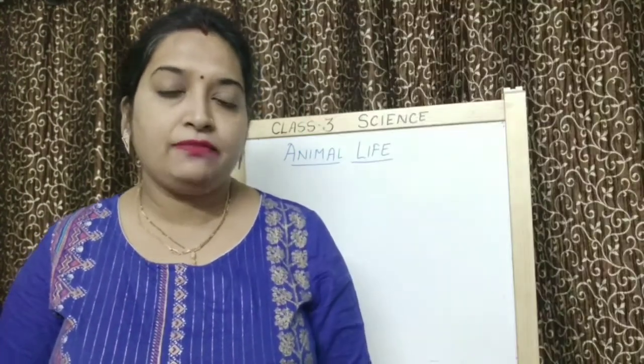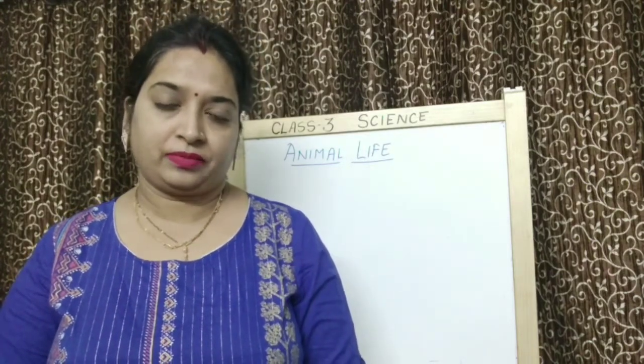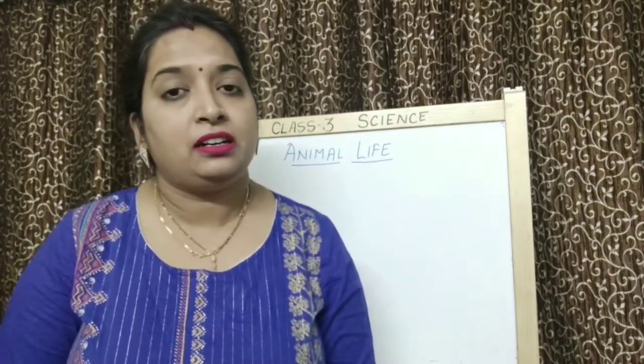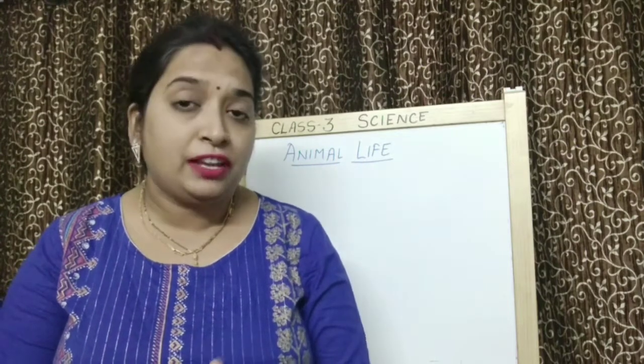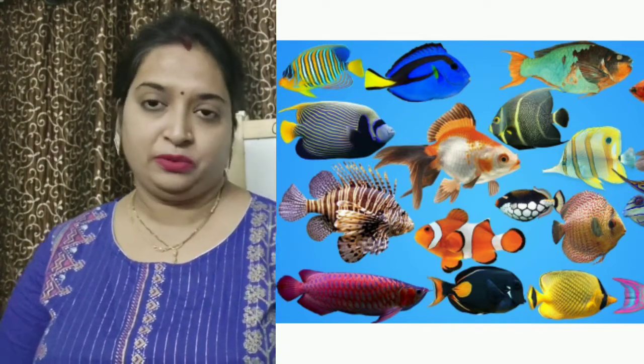No, they live in different places. Can you tell me a few animals which live on land? Yes, lion, tiger, deer. Now can you tell me a few animals which live in water? Yes, fishes, whales. Very good.